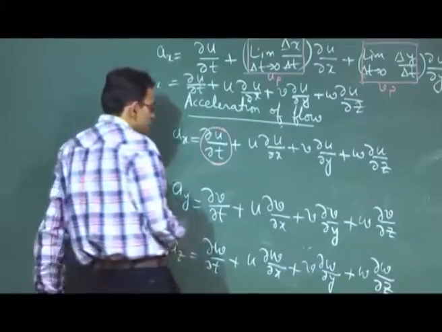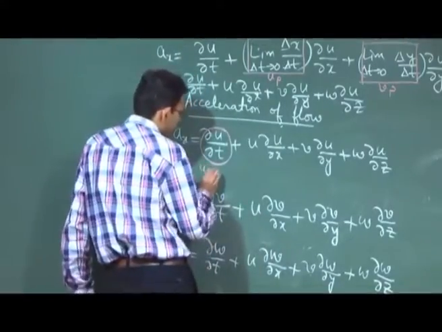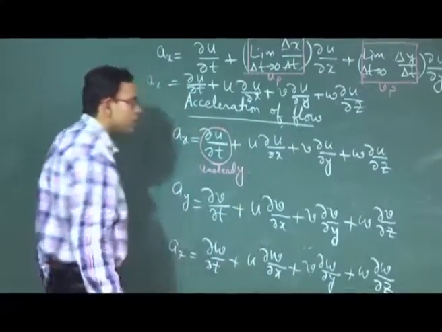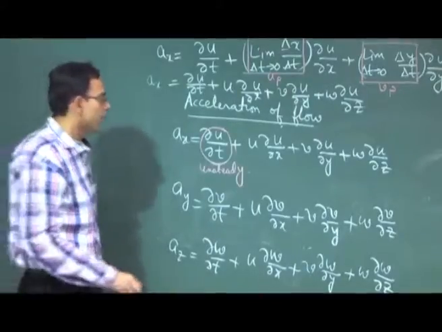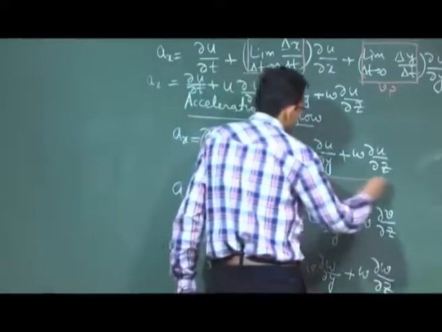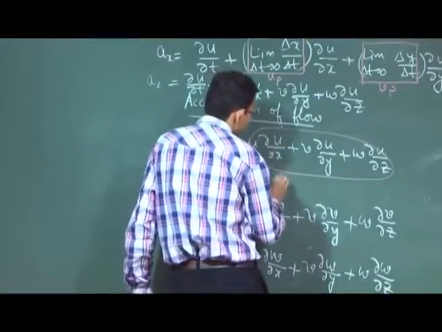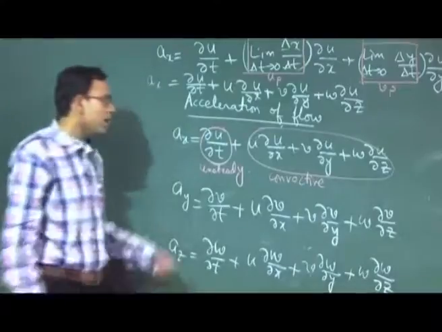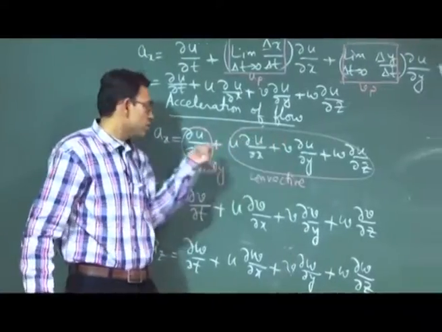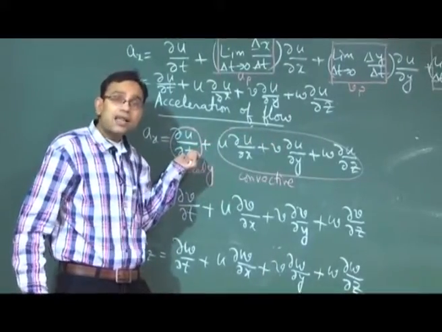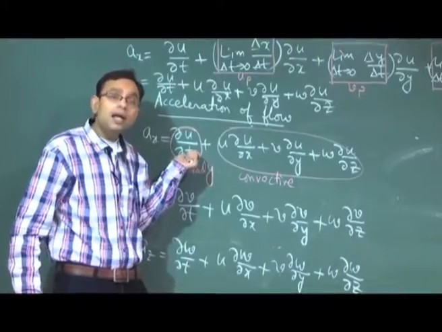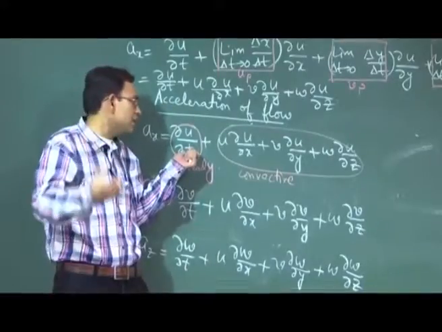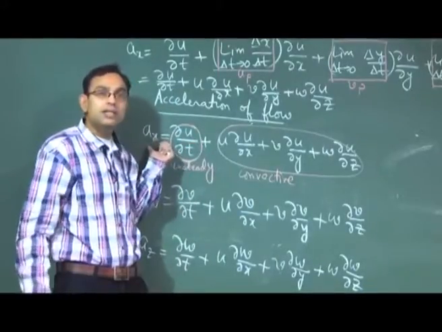So this is called as unsteady component of acceleration or transient component, there may be many ways of naming it, and this is called as convective component of acceleration. So these two are two different things. So what is this? That had the fluid particle remained at the same location, but the velocity had changed at that location, then that would reflect in terms of acceleration.